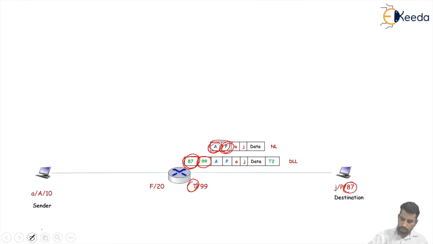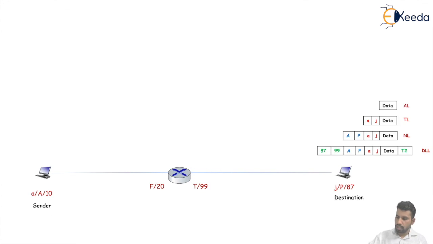At the destination computer, the frame is received with the destination physical address 87 and the source physical address 99, it matches, and the destination accepts the frame. The packet is decapsulated.